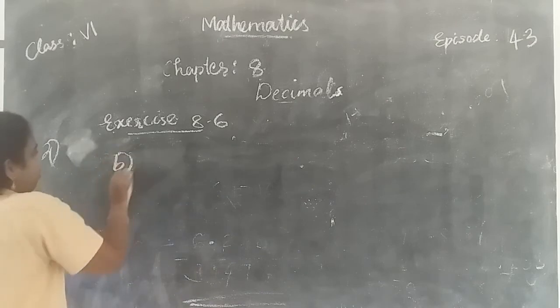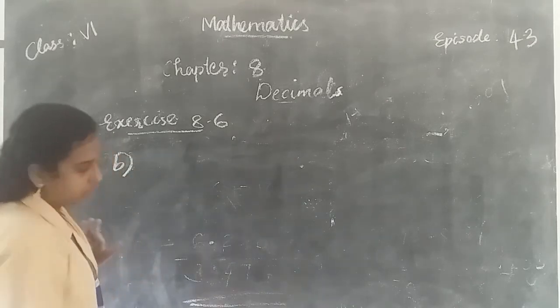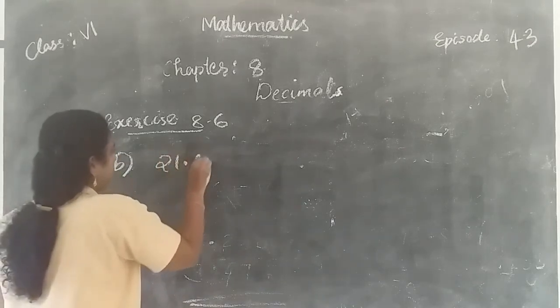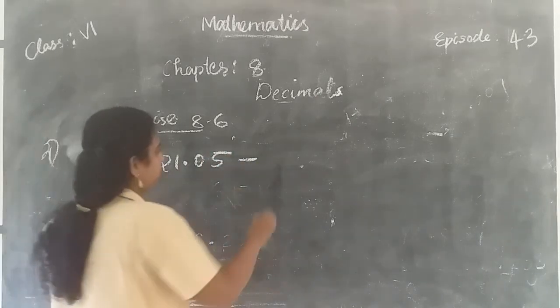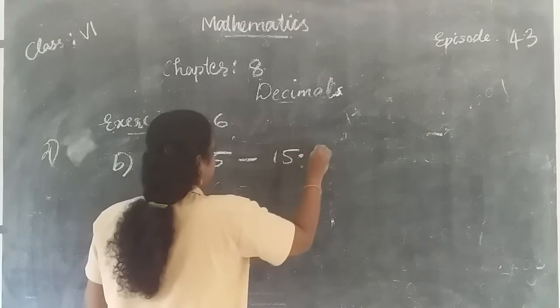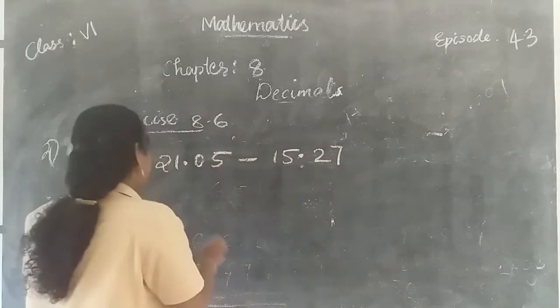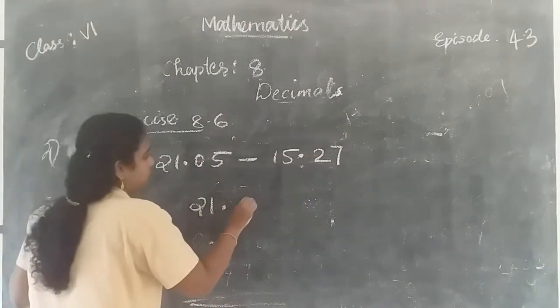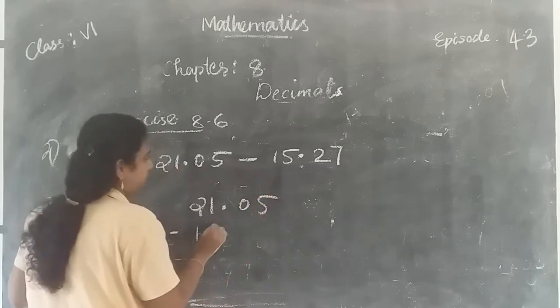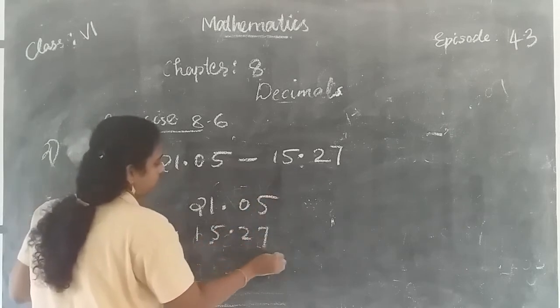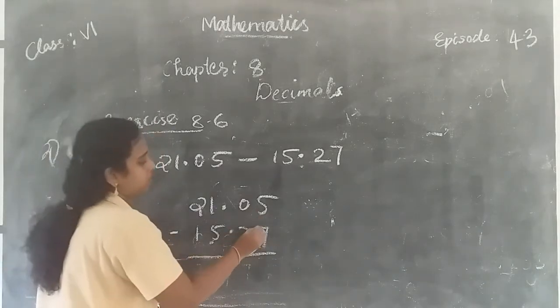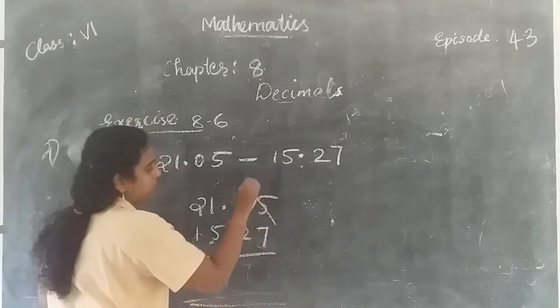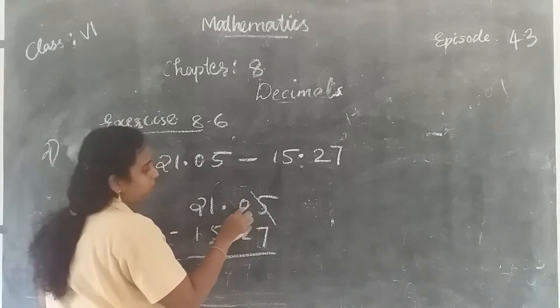Then next question B, 21.05 minus 15.27. Here we cannot subtract 7 from 5. So you borrow 1 from the next place.